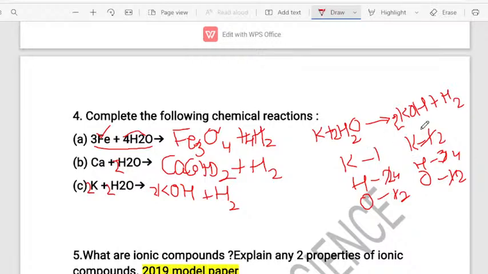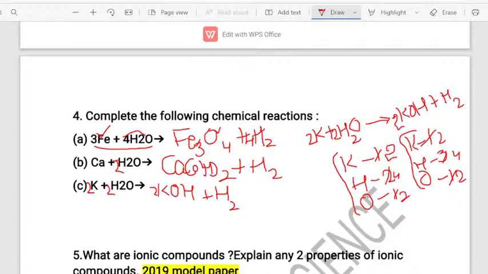What about potassium? Potassium is imbalanced. So to balance potassium, write 2 in front of potassium. Then you get 2 atoms of potassium on the reactant side also. So this is how you balance it. Any equation which is given in your examination, write the elements present in both the reactant side as well as the product side. After writing the elements, write the number of atoms present in each and try to balance both the reactant side and the product side.